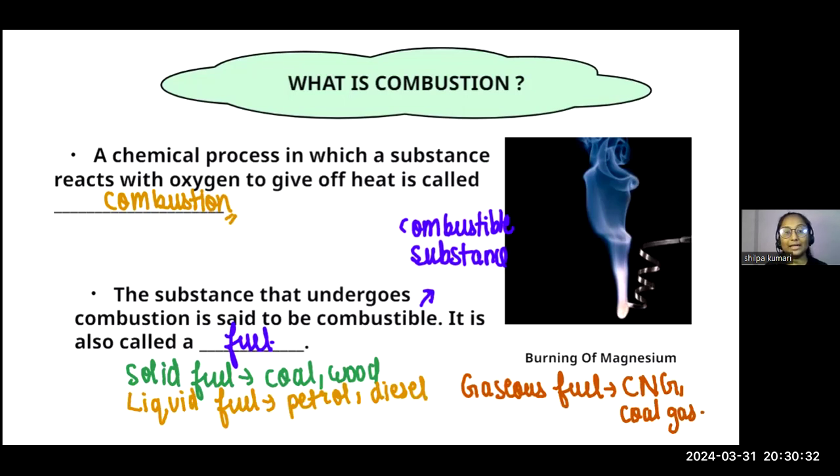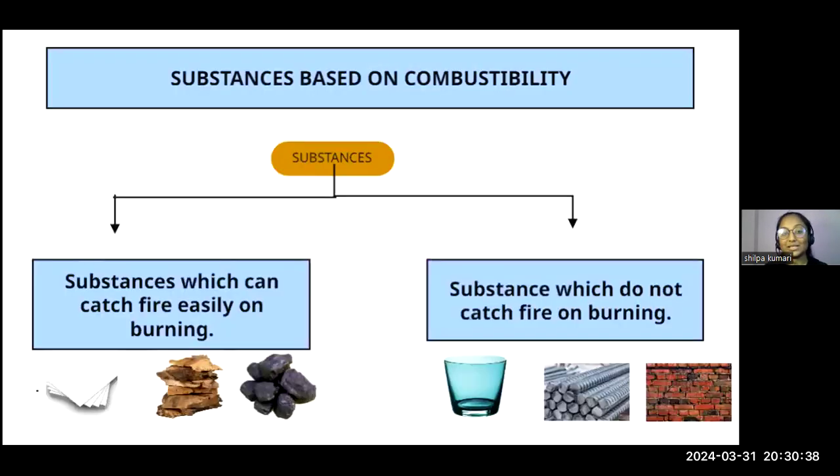Okay, everyone. And next, we should talk about substances. There are some substances we discussed at the starting of the session only, that if you burn a piece of paper, it is burning, correct? But if you talk about glass or iron, even if we provide them lots of heat, it does not burn.